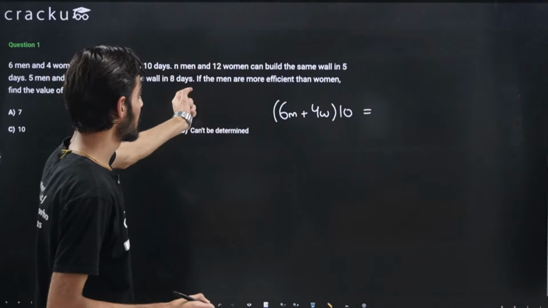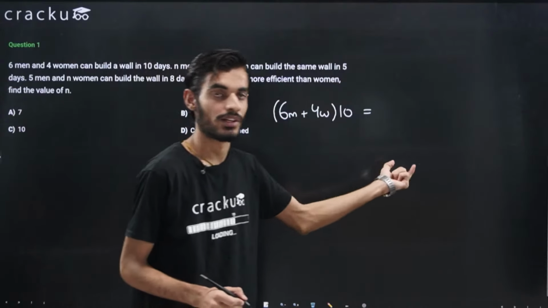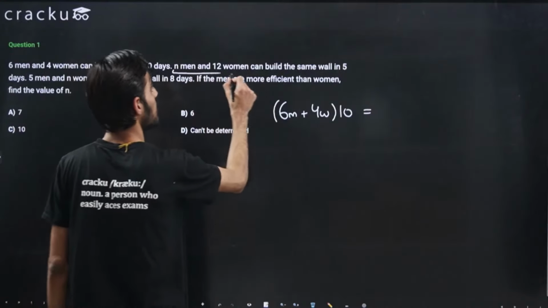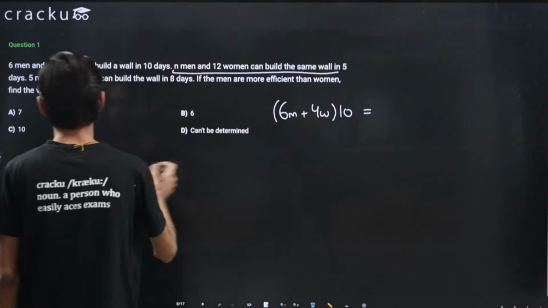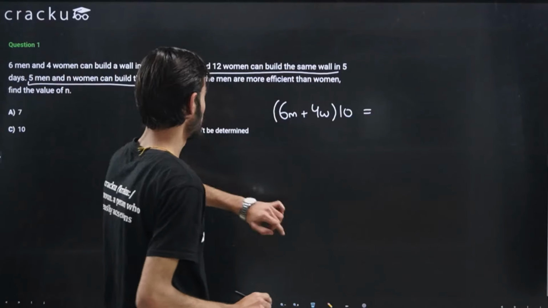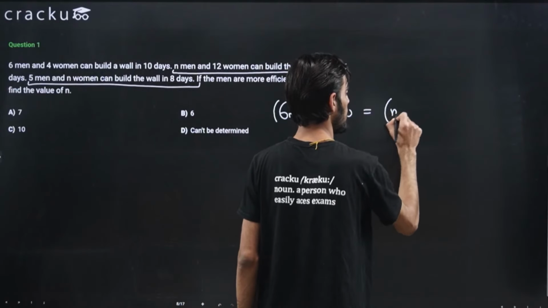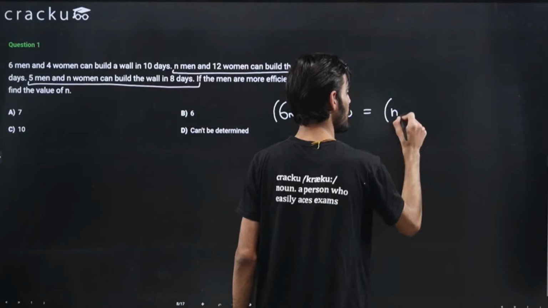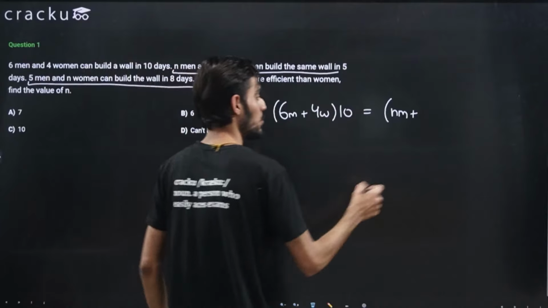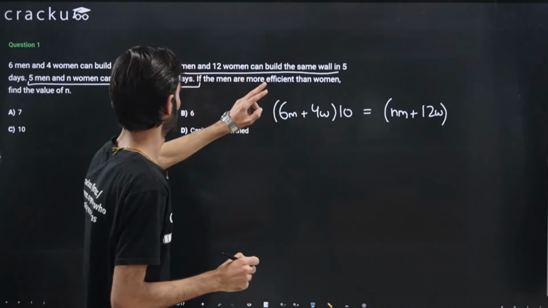In the second condition, we can just equate the total work. Like I told you, whatever is the total work, we can just equate it. In the first condition, this is the total work. Using the second condition we can also find the total work, and using the third condition also. Using the second condition, we can write n times m, where n is the number of men and m is the efficiency, plus 12 women, so 12w, multiplied by 5.